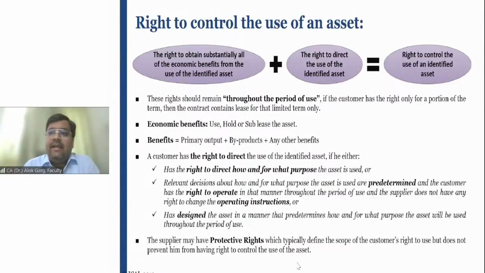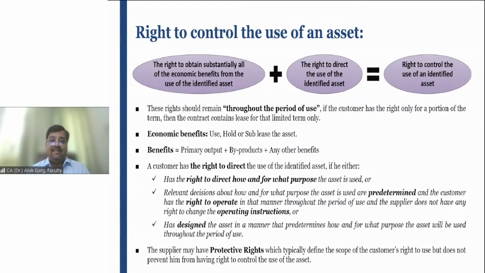Now, to finalize whether an agreement for an asset will come into the scope of Ind AS 116 or not, we have to see whether it is an identified asset and whether the right to control the use is transferred for this identified asset or not. We have understood one leg of identified asset. Now we want to understand the meaning of right to control the use of an asset.